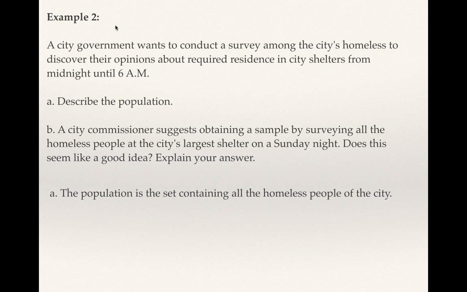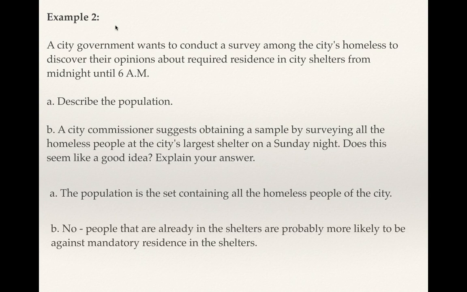Well, what would be wrong with that group is that they are people that are willing to come to a shelter. There are lots of homeless people that don't want to be in shelters because they don't want to follow any rules. And most shelters do at least have some rules. And so they don't want to be there, because for some homeless people, that is why they choose to be homeless, because they don't want to follow anybody's rules. And so this may not be a good sampling of the population here.